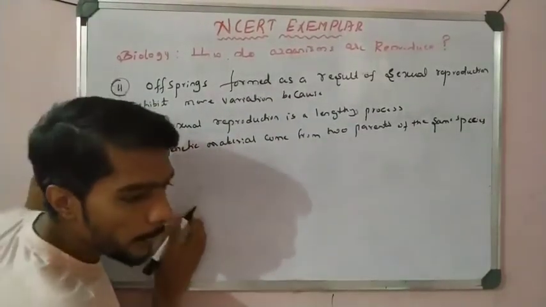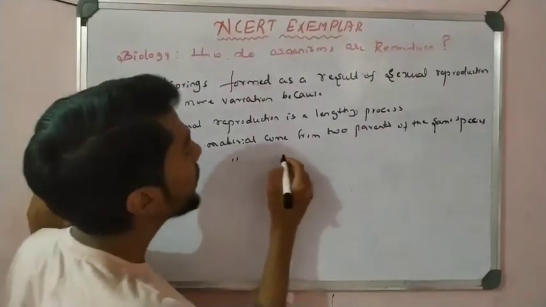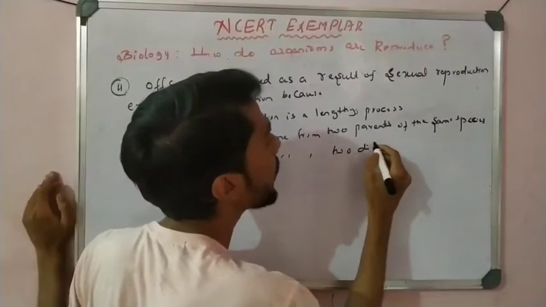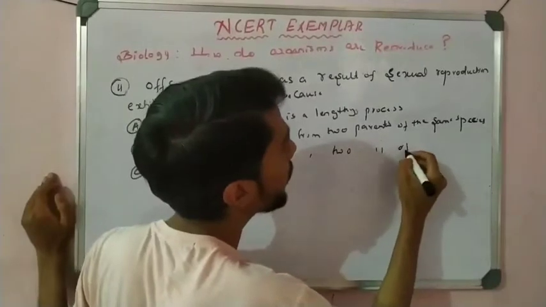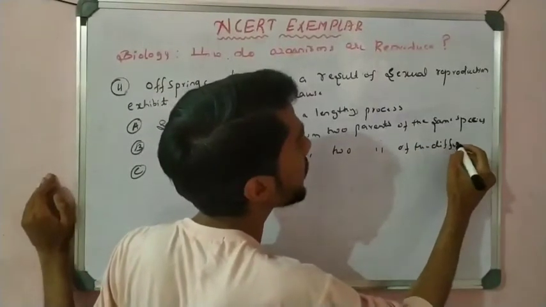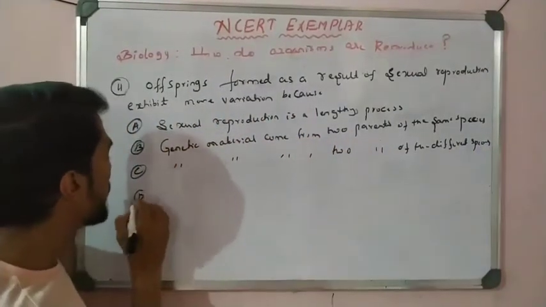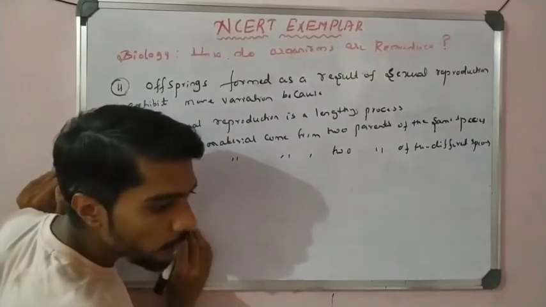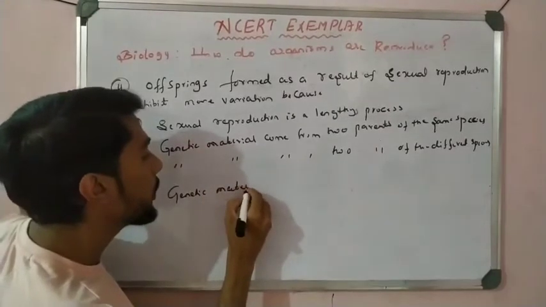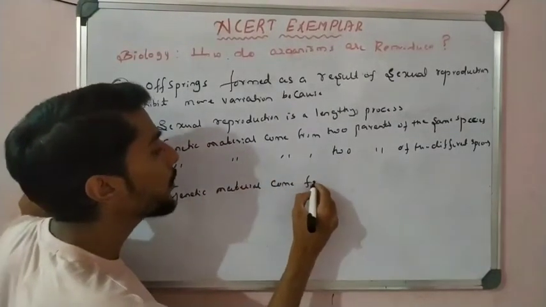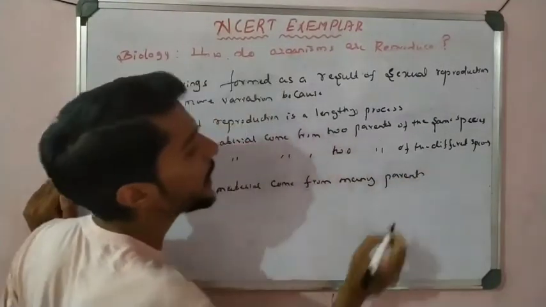So option C, genetic material comes from two parents of different species. And then option D, genetic material comes from many parents. Okay, see which is correct.